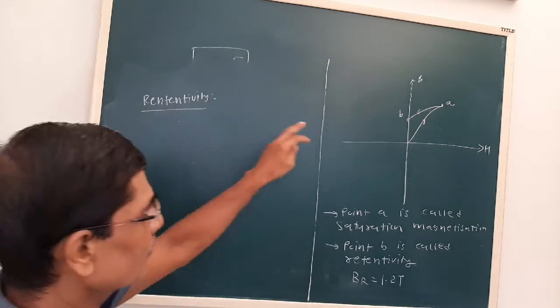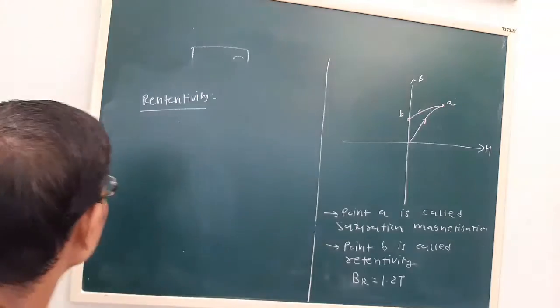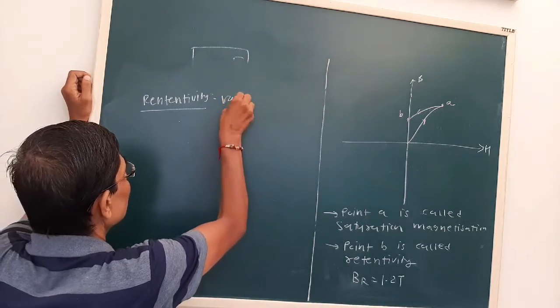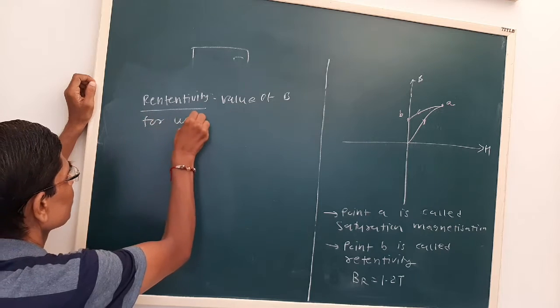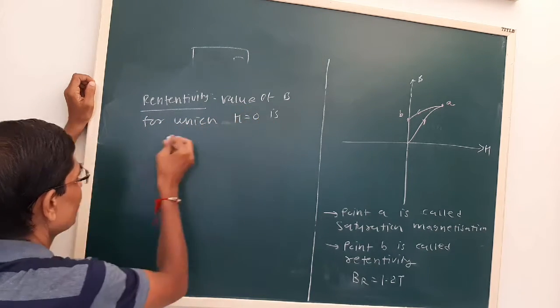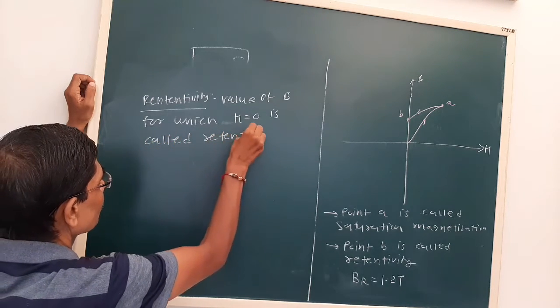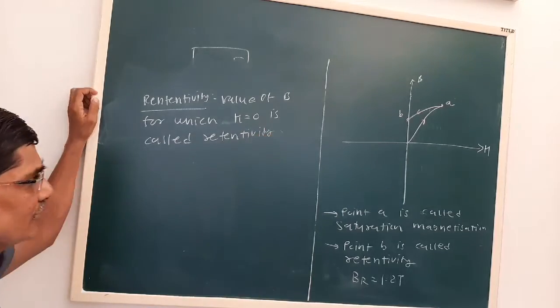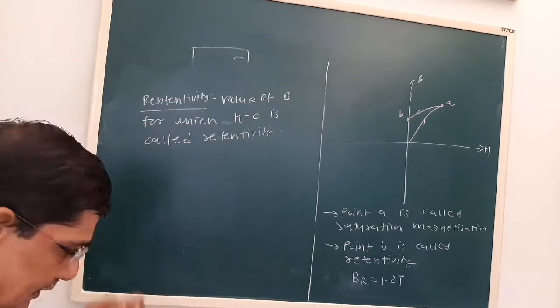The value of B for which H is equal to 0 is called the retentivity.